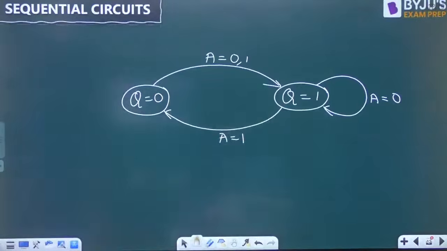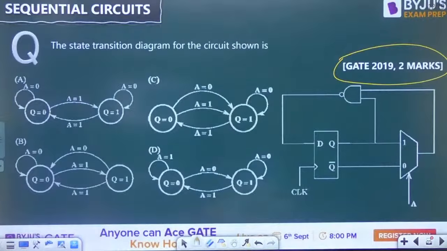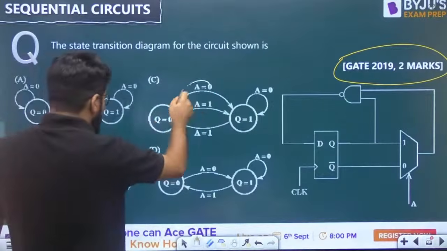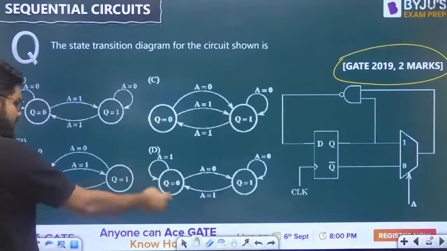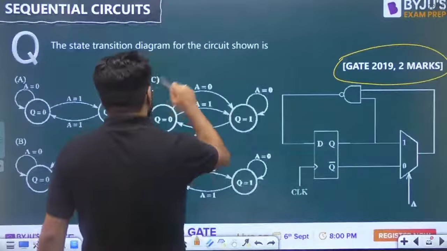Now let us check the option, guys. What is the option that you are able to match? See, usually we can write by comma. They have taken two different lines, so that is not required. The correct thing that is matching with our calculation is clearly option number C, guys.